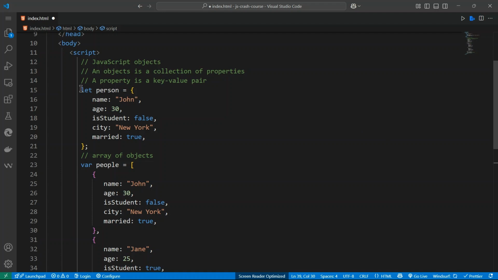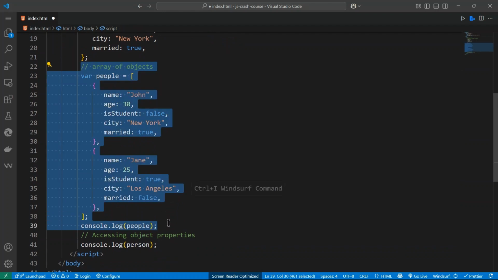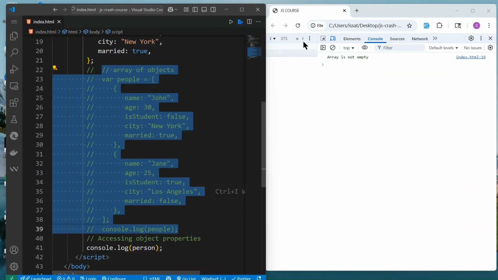For this one, we got the properties, for example name, age, is student, city, marriage. These are properties. These are keys, and these are values. If you go down here, I can comment this for now. We will get back to that. If I console.log the whole thing, the person, you will see what we get.